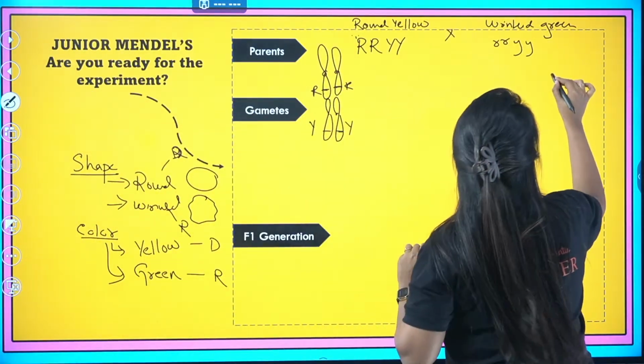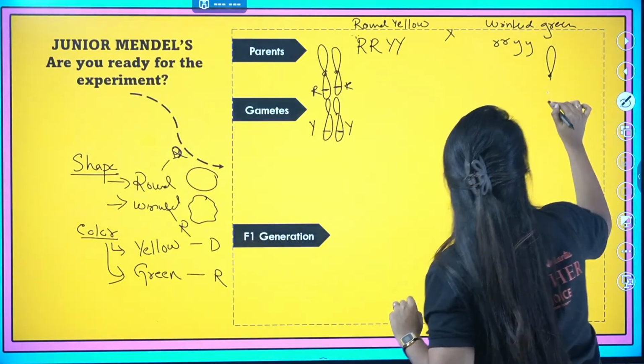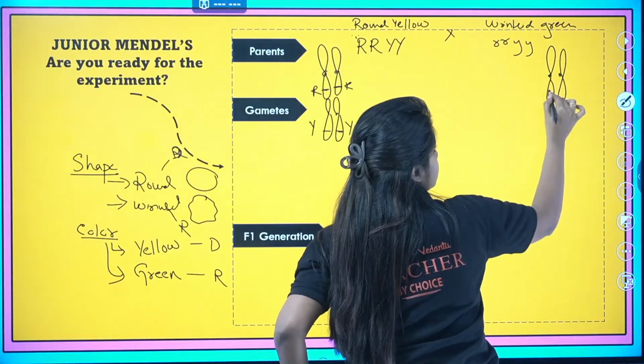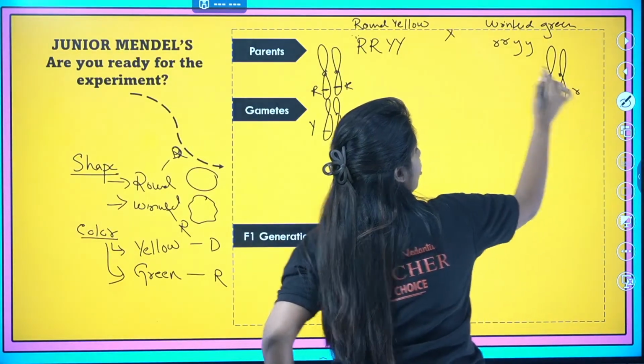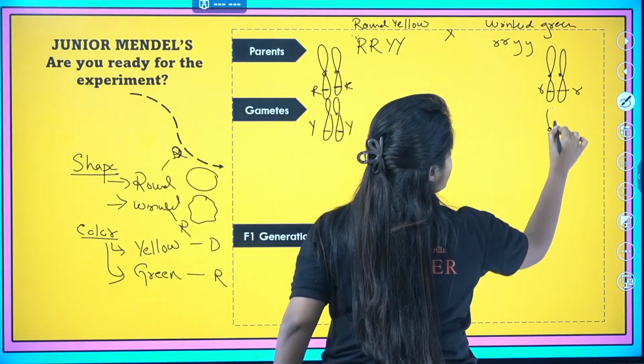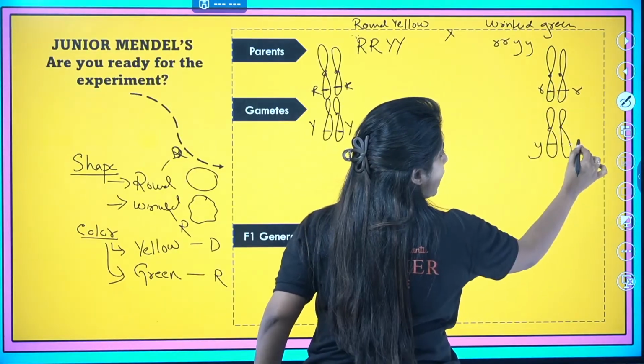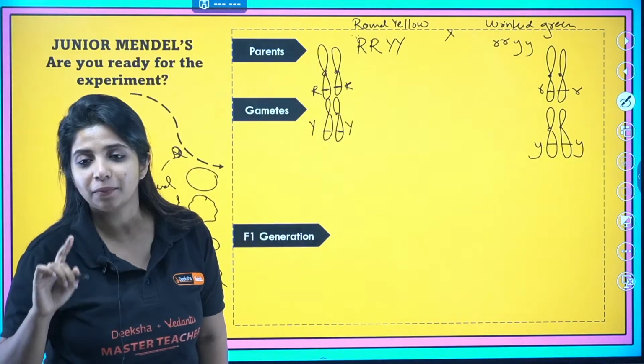Now what about the other parent? Here also we are going to make one chromosome pair with the genes smaller, because that is how it was there. Similarly over here, we are going to make small y and small y. Now we can make the gametes.